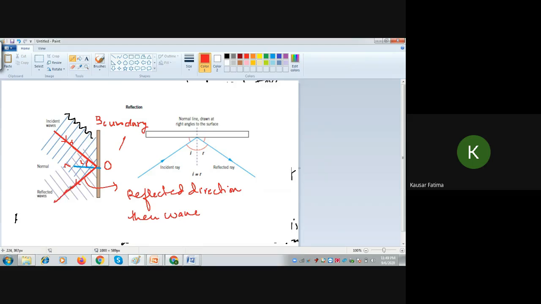If I extend it, I can draw as many as I want, but the wavelength will remain the same. Here I can draw wavefronts also traveling towards this. Suppose these are the wavefronts, keeping the same spacing. And the reflected ones will be perpendicular to this one.